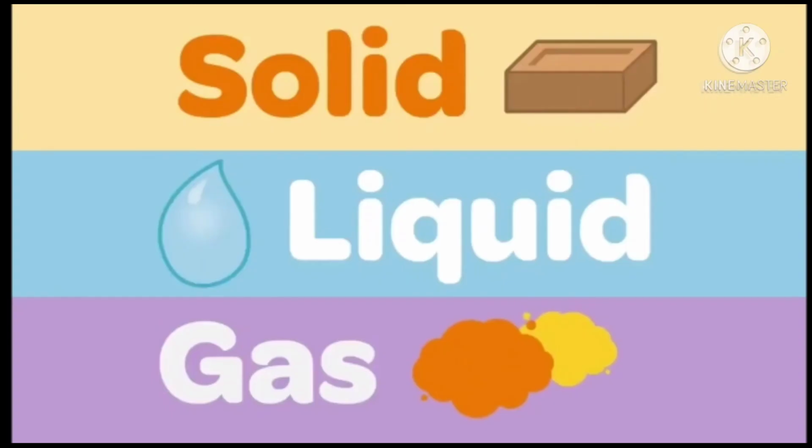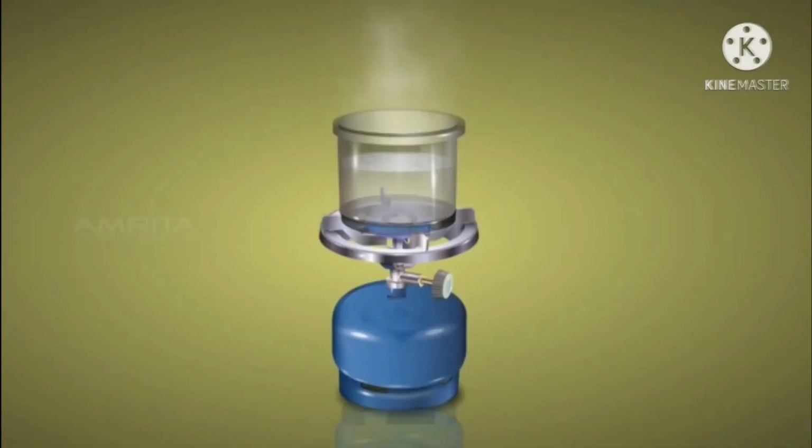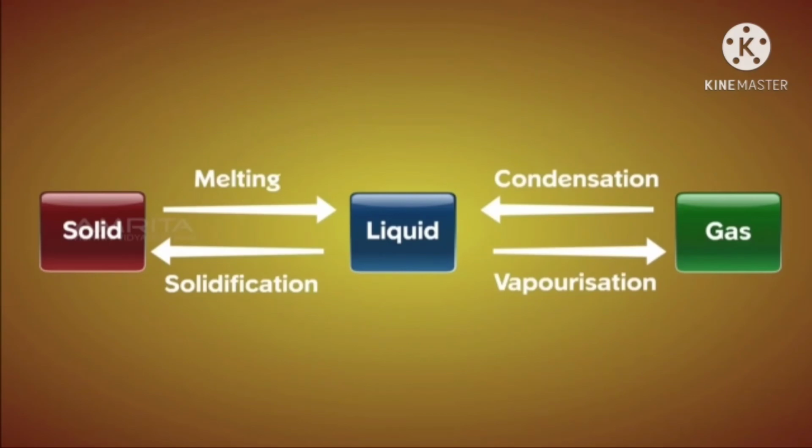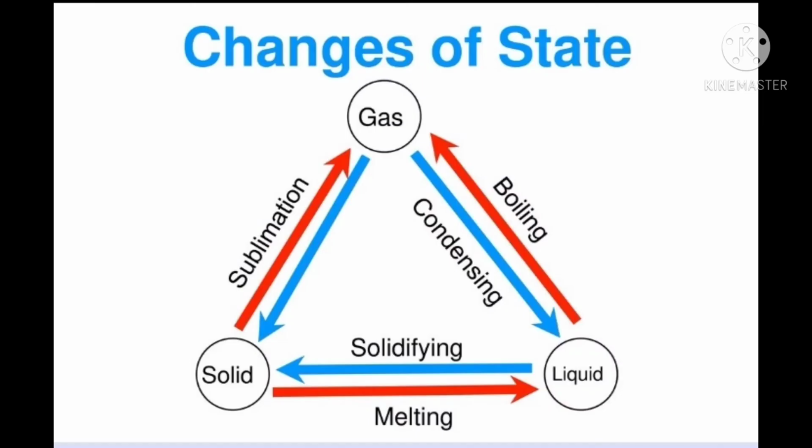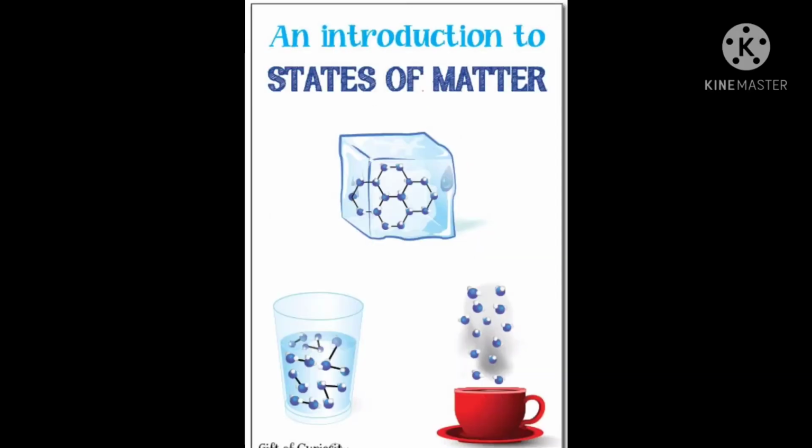So here the three different states are solid, liquid and vapor states. The physical state of a substance can be changed by heating or cooling. These changes of a substance from one physical state to another are called change of state. Take one example, water. Water can exist in three different physical states. One is solid, which means ice. One is liquid, which means water. And the gaseous state, which means water vapor.